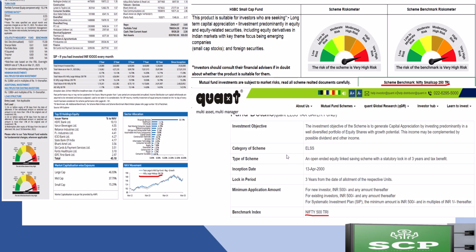Here are a few examples of benchmarks. For this mutual fund, Quant Mutual Fund, the benchmark index is Nifty 500, and for HSBC Small Cap, the benchmark is Nifty Small Cap 250, and a few others have the benchmark of Nifty Large Mid Cap 250, and a few have the Nifty 50 benchmark.